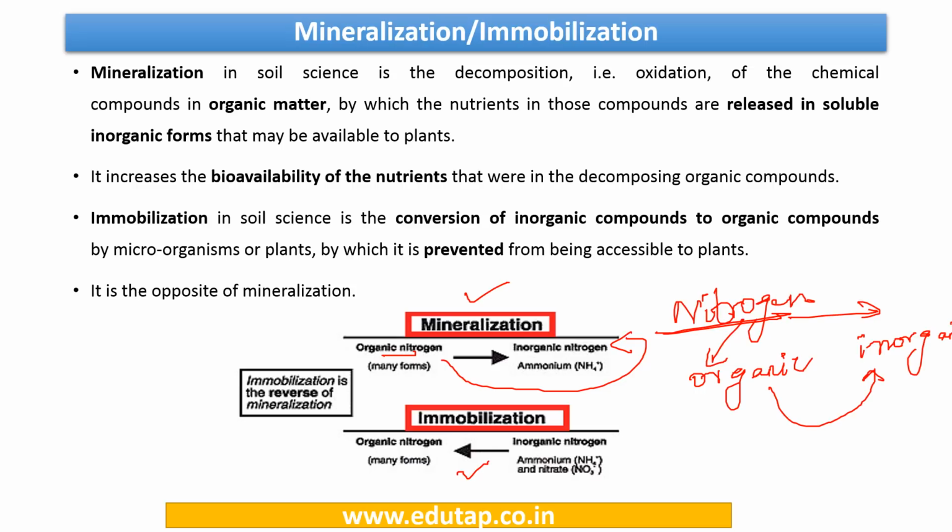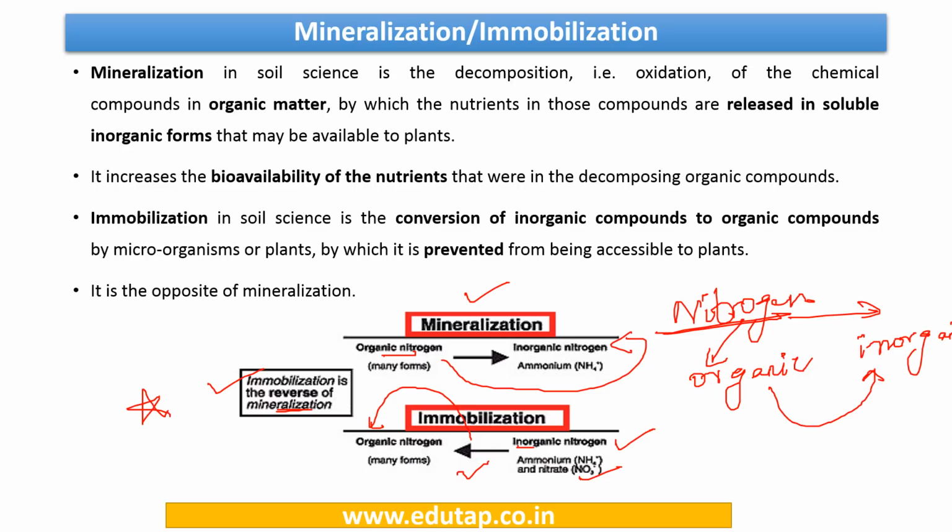Now, the opposite of it, that is when the inorganic nitrogen, that may be ammonium, that is NH4+ ion, or it may be nitrate, that is NO3-, is converted into organic nitrogen, it is called immobilization. So it is pretty clear that immobilization is the reverse of mineralization. Don't get confused. Always remember what is converted into what in each of these two processes, right?